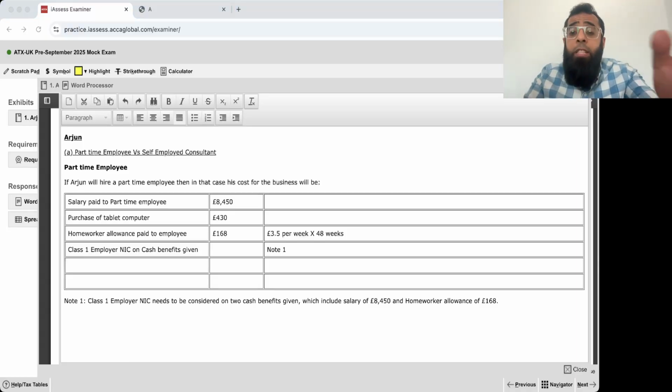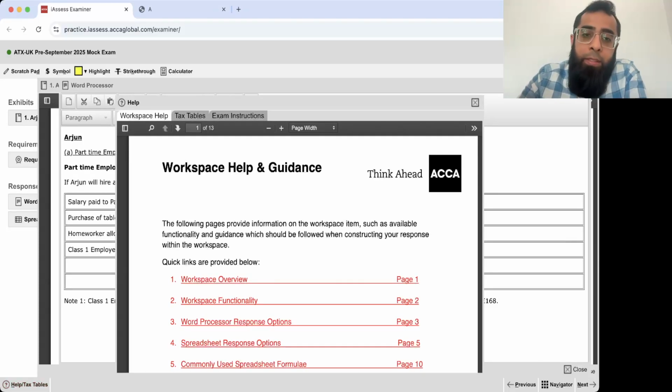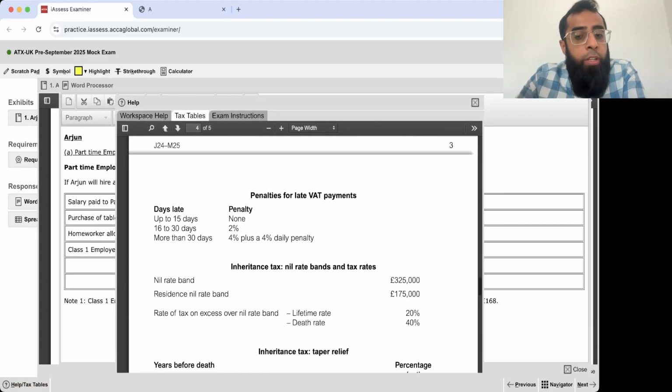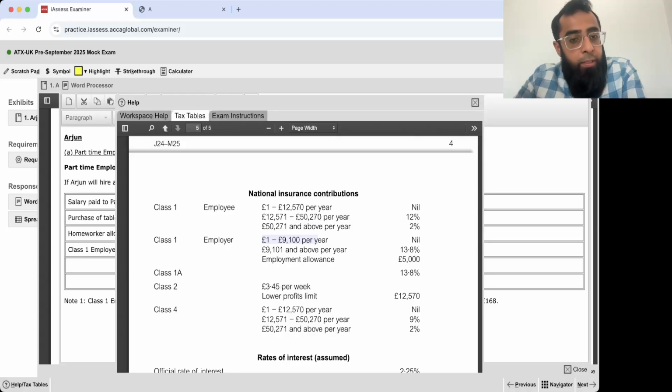Just listen with patience. Believe me, I will solve it in a very beautiful manner. Now, you have to think about class 1 employer NIC. Go to the tax tables. These tax tables will be given to you in the examination. Scroll down and go to class 1 employer NIC. Up till 9,100, your class 1 employer NIC rate is 0%. You all know these rates, and they will be available in the examination also in this tax rate sheet.